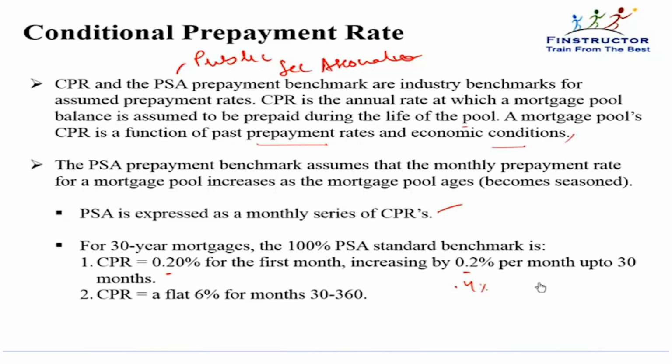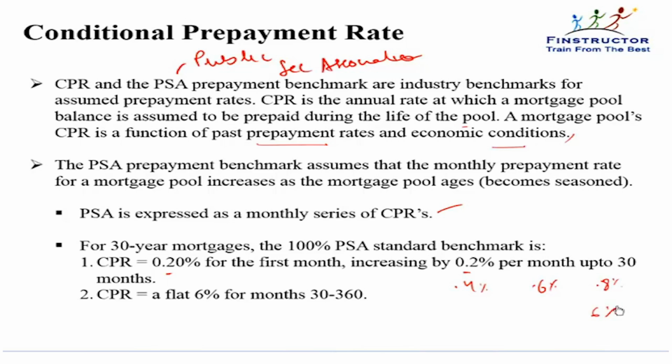In the third month, prepayments will become 0.6%. In the fourth month, they will become 0.8%, so on and so forth until the 30th month, wherein the prepayments will become 30 into 0.2, that is 6%.